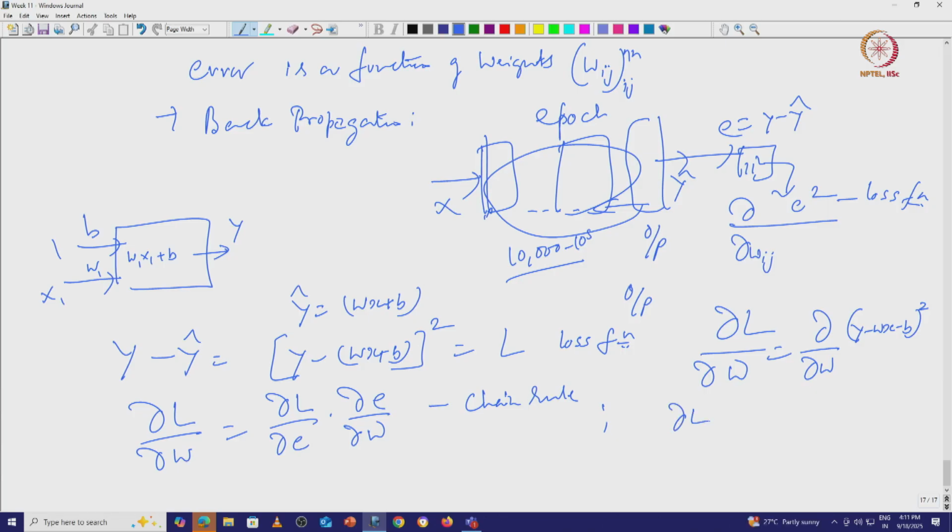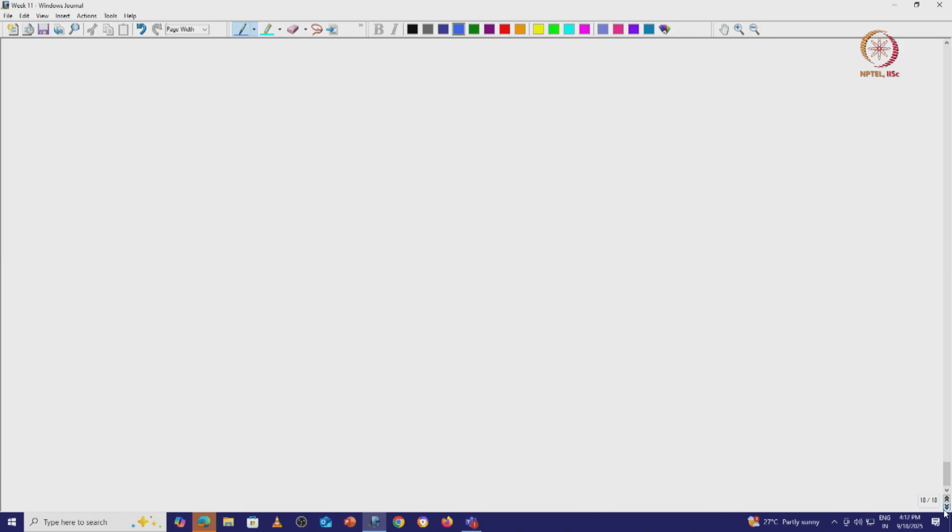What is delta L by delta E of E squared? That is 2E. What is delta E by delta W? Is equal to minus X. Therefore, delta L by delta W is equal to 2 times E into minus X, which is equal to minus 2X into E, which is equal to minus 2X into Y minus Wx minus B.